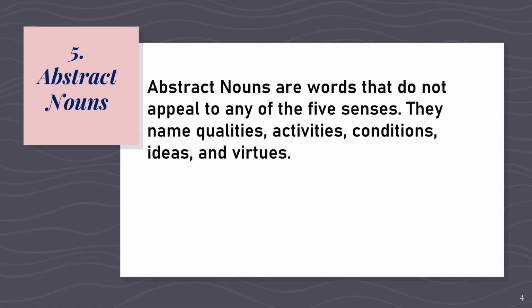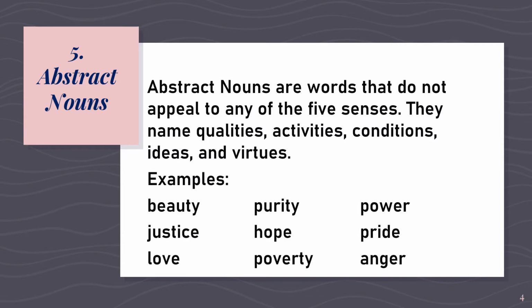Here are the following examples of abstract nouns: beauty, justice, love, purity, hope, poverty, power, pride, and anger. As you have noticed in the following examples, these are nouns which do not appeal to any of the five senses. These are the nouns that we cannot perceive by our five senses.